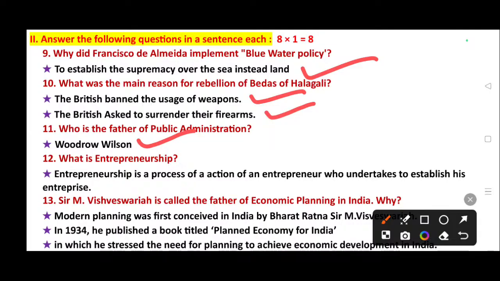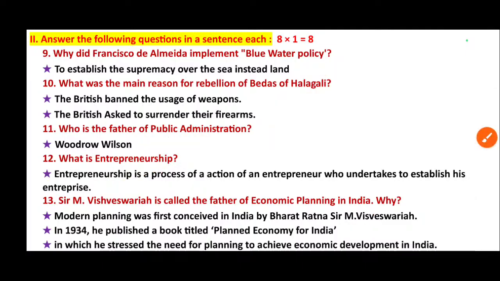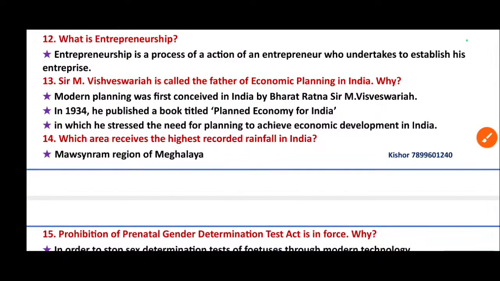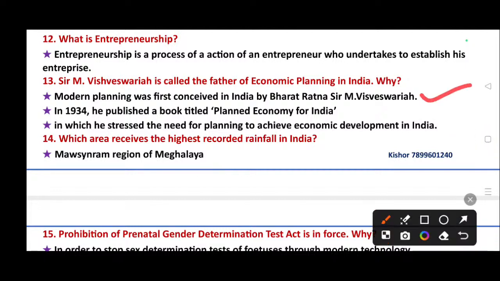Entrepreneurship is a process of action of an entrepreneur who undertakes to establish his enterprise. Then 13th one: Sir M. Visvesvaraya is called the father of economic planning in India. Why? Modern planning was first conceived in India by Bharat Ratna Sir M. Visvesvaraya. In 1934, he published a book titled Planned Economy for India, in which he stressed the need for planning to achieve economic development in India.